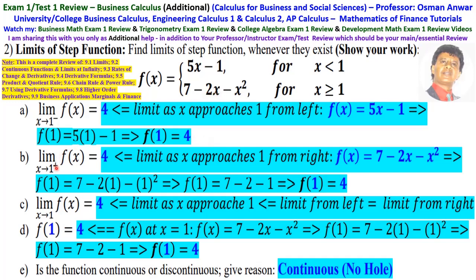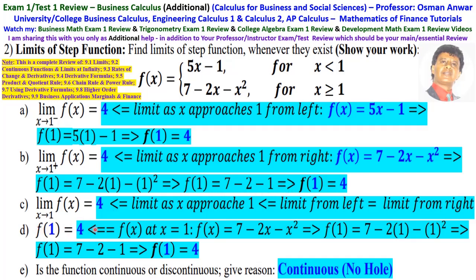From the right, the limit as x approaches 1 from the right of f of x, that is when x is greater than 1. So from the right, f of x is equal to 7 minus 2x minus x squared. Then f of 1 is 7 minus 2 times 1 minus 1 squared, which is 4. Okay. Now, from the left it is 4, from the right it is 4. That means the limit from the right is equal to the limit from the left. That means the limit exists and it is 4.